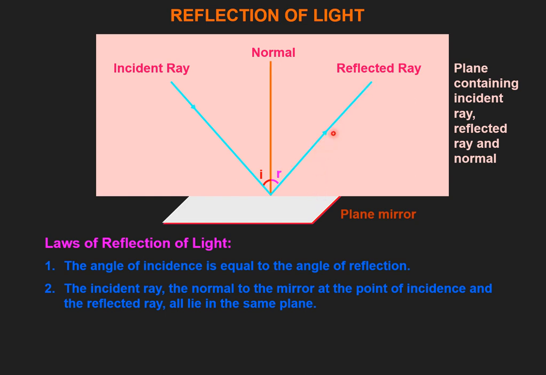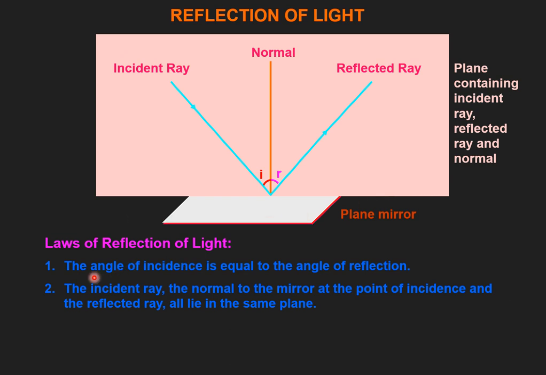Neither can it go to the back side, nor can it come to this fourth side. It has to reside on the same plane. That is, simply speaking, we can say the incident light ray, the normal to the given surface, and the reflected light ray all have to reside on the same plane. That is the second law of reflection.